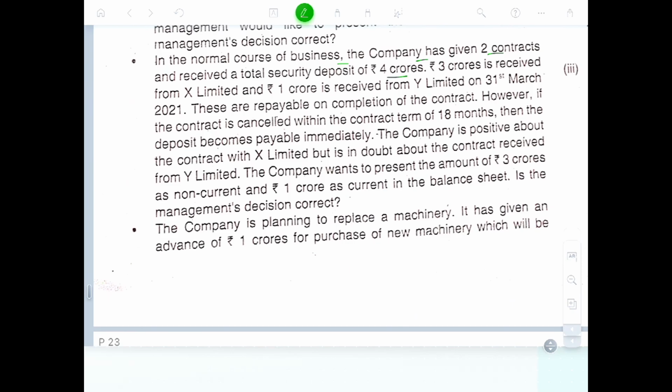In the normal course of business, the company has given two contracts and received a total security deposit of 4 crores: 3 crores received from X Limited and 1 crore from Y Limited on 31st March. These are repayable on the completion of the contract. However, if the contract is cancelled within the contract time of 18 months, then the deposit becomes payable immediately. The company is positive about the contract with X Limited, but is doubtful about the contract received from Y Limited. The company wants to present the amount of 3 crores as non-current and 1 crore as current. Is the management decision correct?